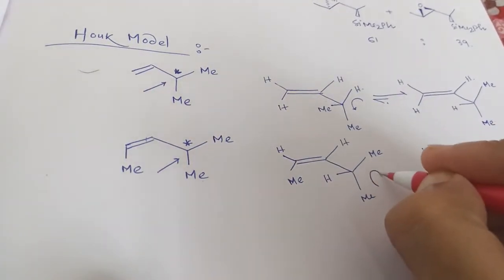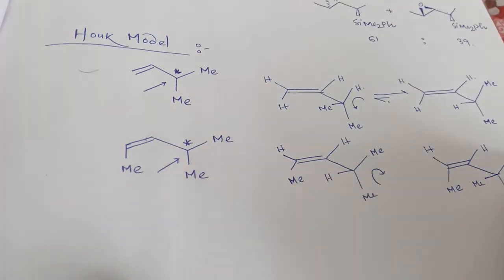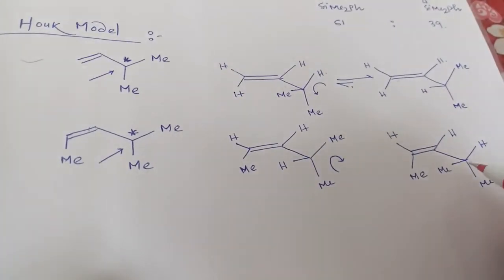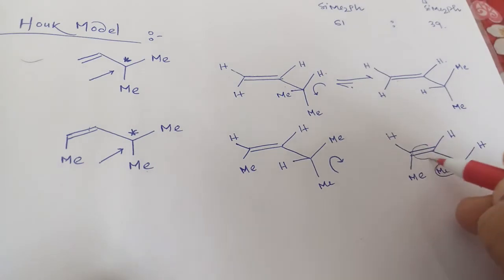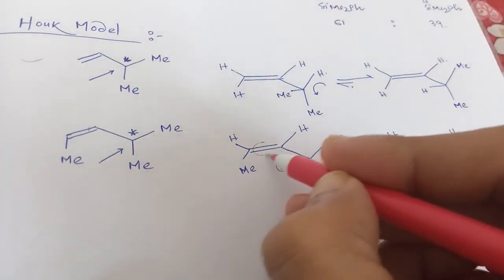If you rotate in this fashion, that is clockwise, hydrogen will be at the above, and methyl will be at the plane. So if you compare this, here methyl is eclipsing the double bond, and in that case hydrogen is eclipsing the double bond.